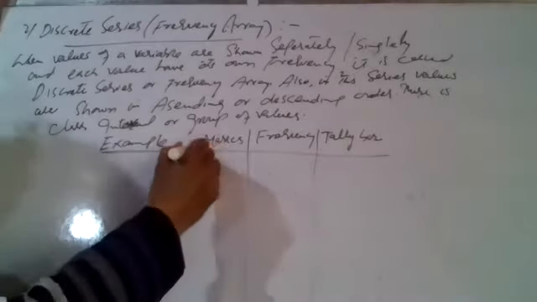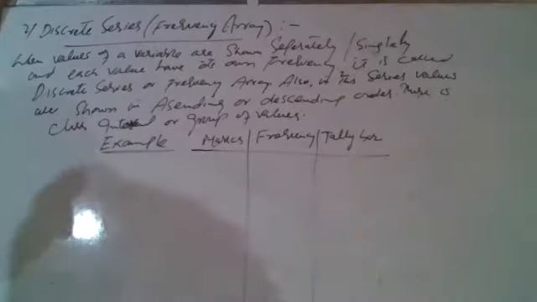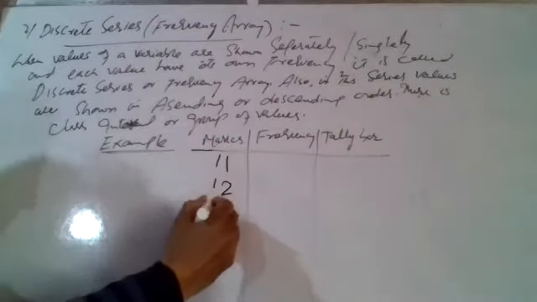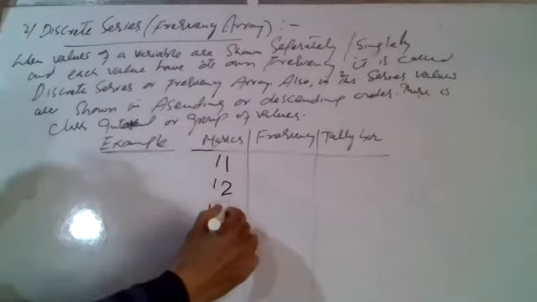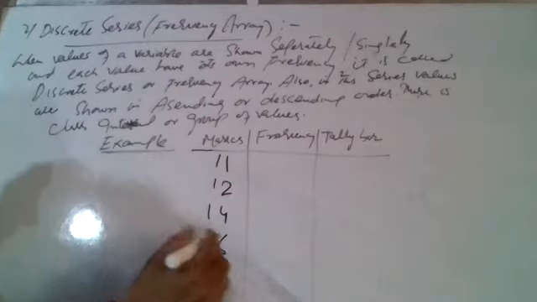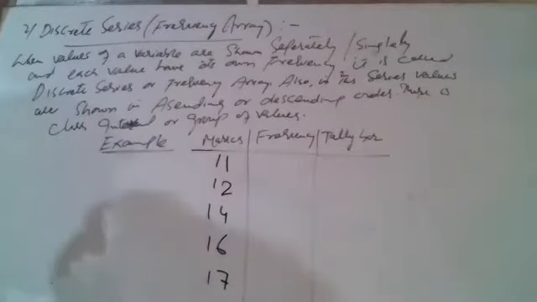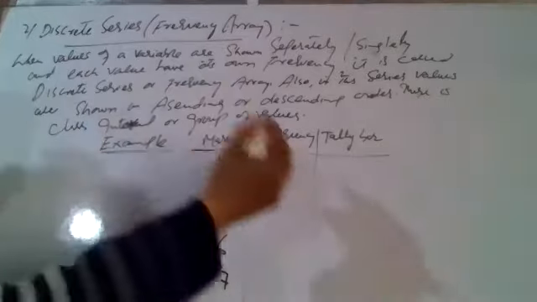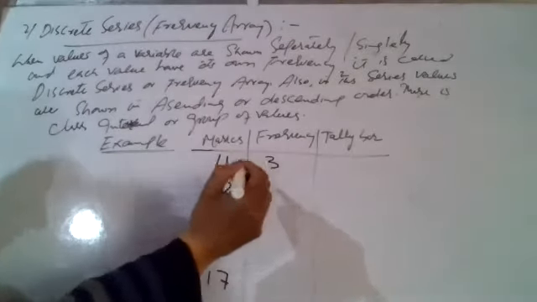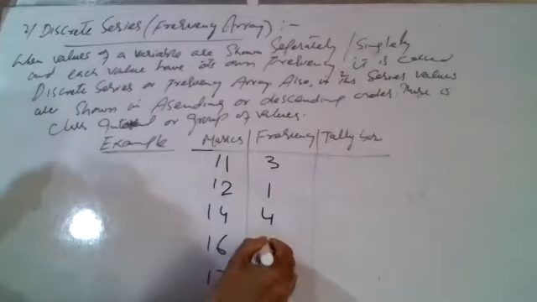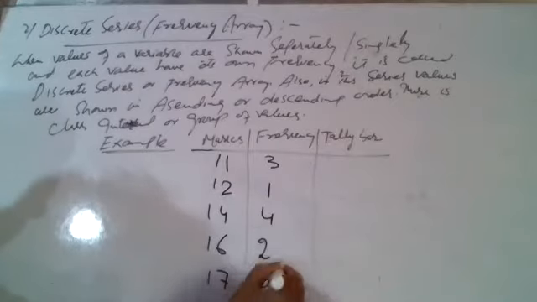For example, marks are 11, 12, 14, 16, 17. So these are the values. In the frequency, for example, 3, 1, 4, 2, 5.